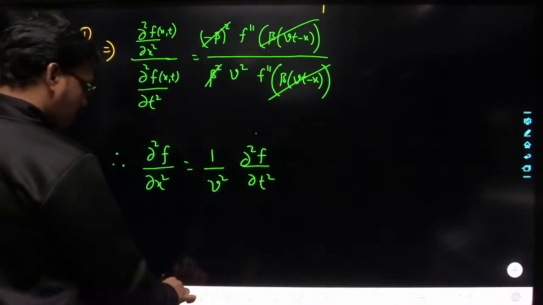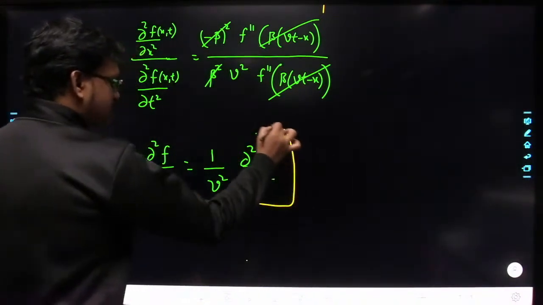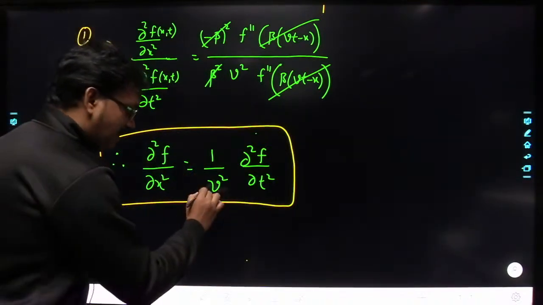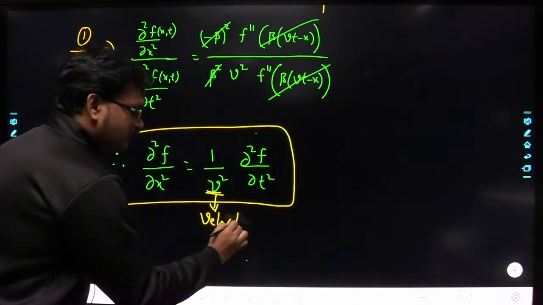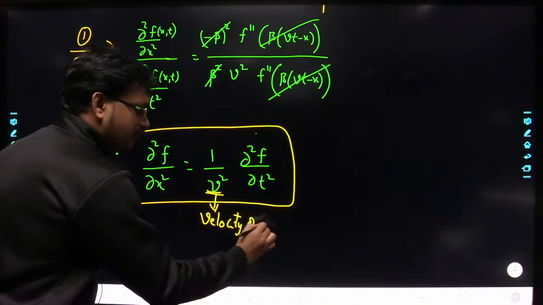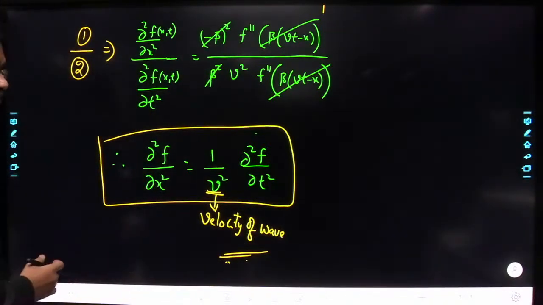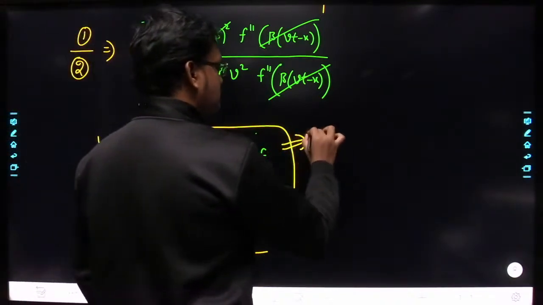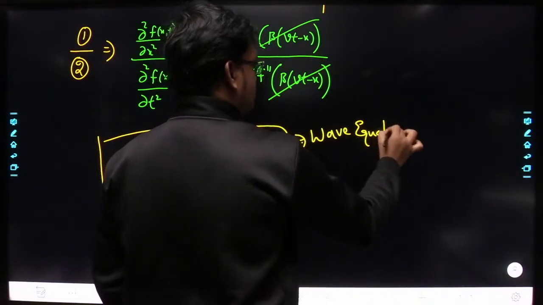Understood? So ∂²f/∂x² is equal to what? It is equal to 1/v² times ∂²f/∂t², where v represents what here? v represents the velocity of the wave. So this ∂²f/∂x² = (1/v²) ∂²f/∂t² will represent the wave equation. Understood?